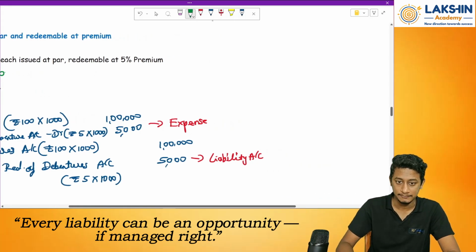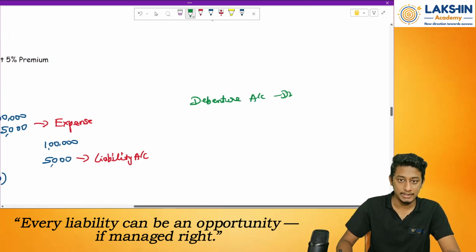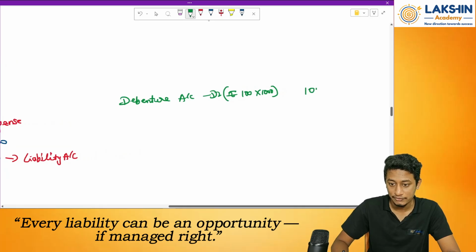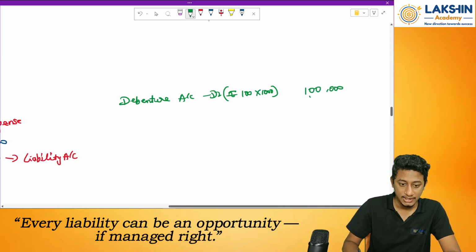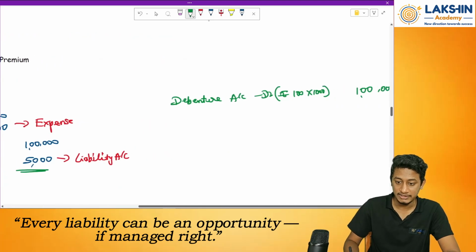So the entry will be debenture account debited. How much? Rupees 100 into 1,000 debentures. Nominal value. Remember, nominal value we should always take as 1 lakh. Then we have premium on redemption of debentures, right? How much? 5,000 rupees.